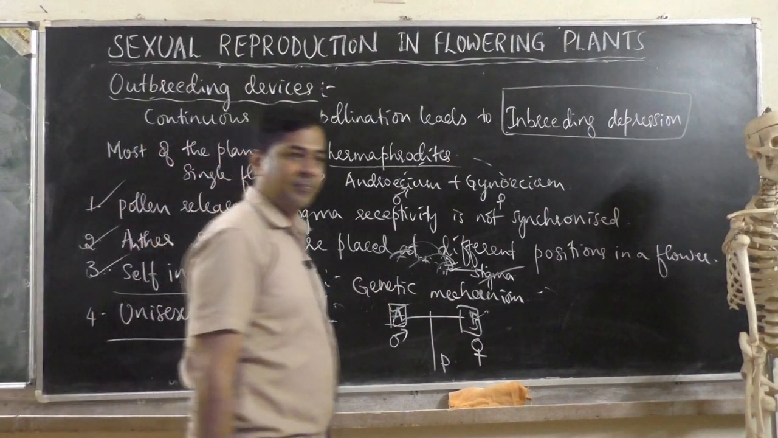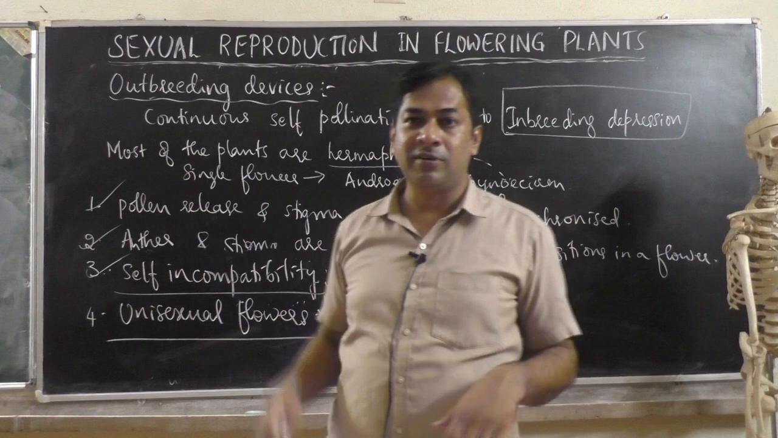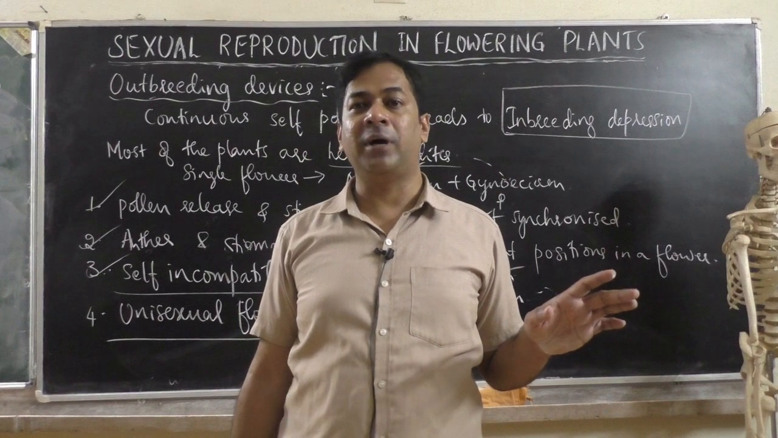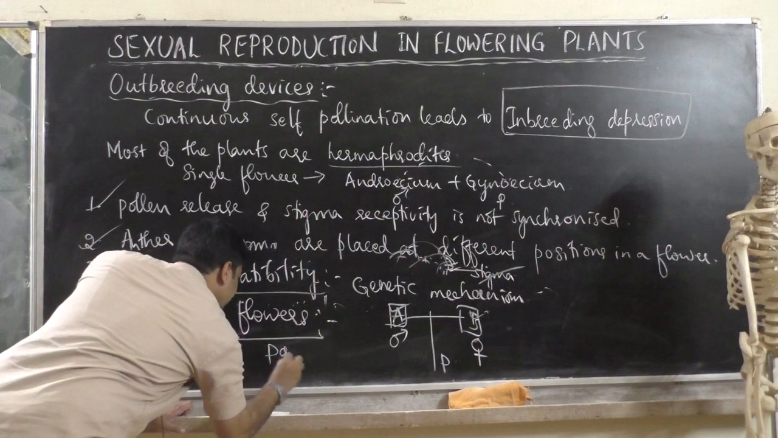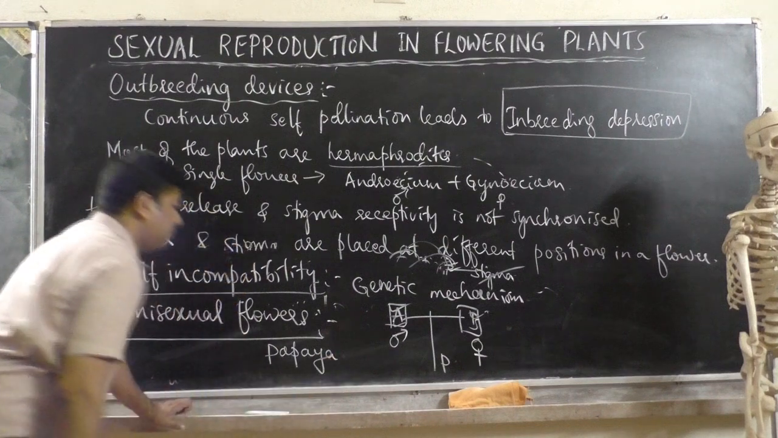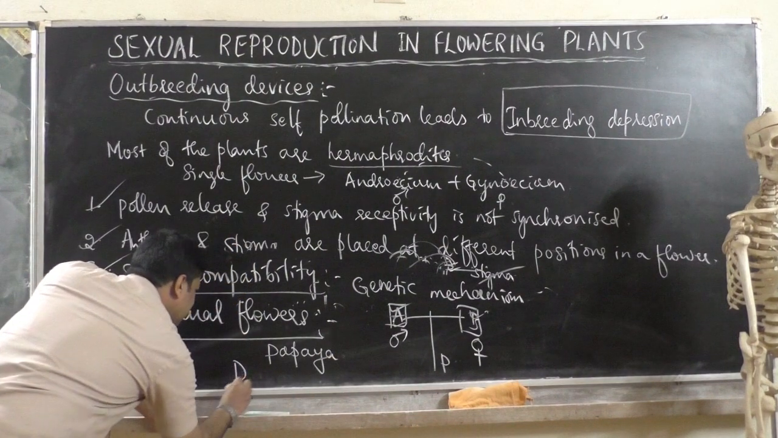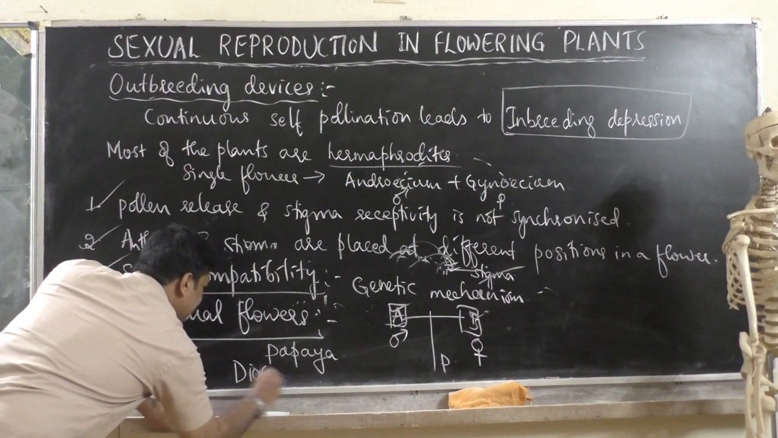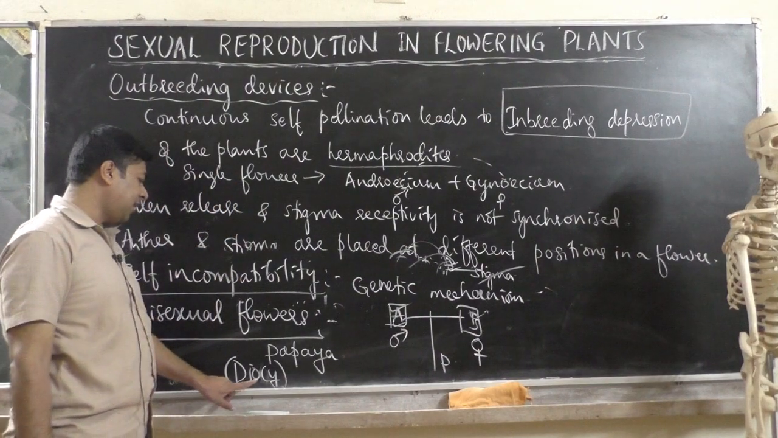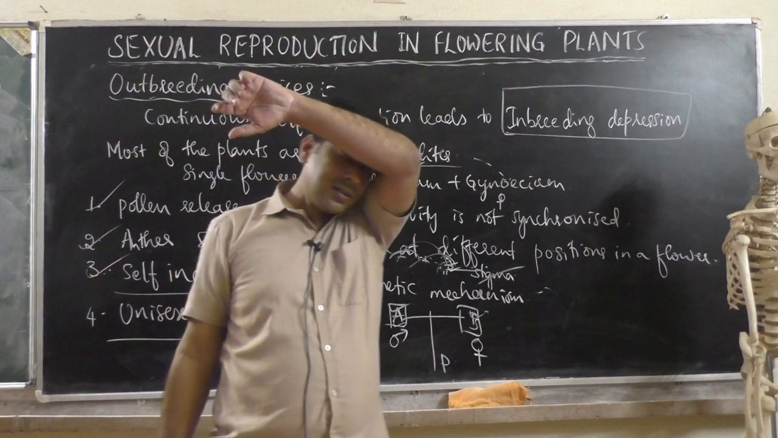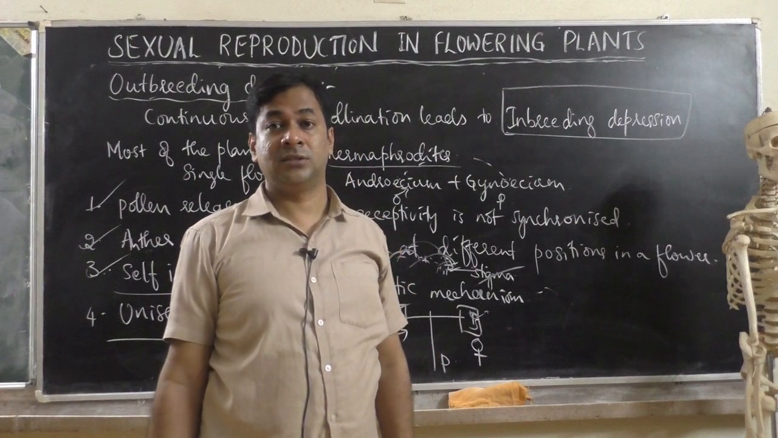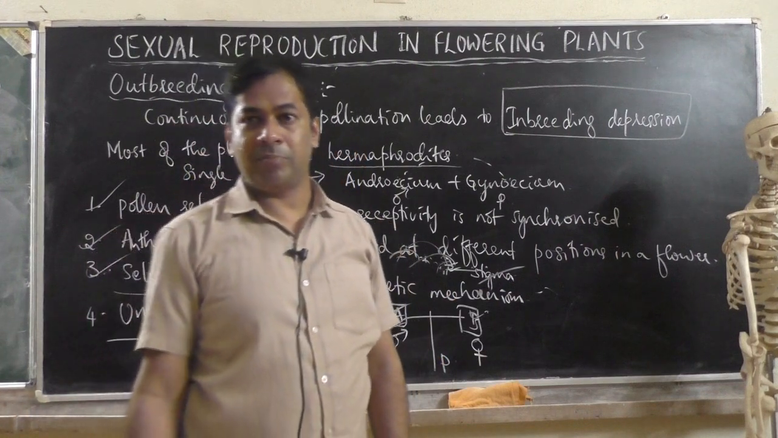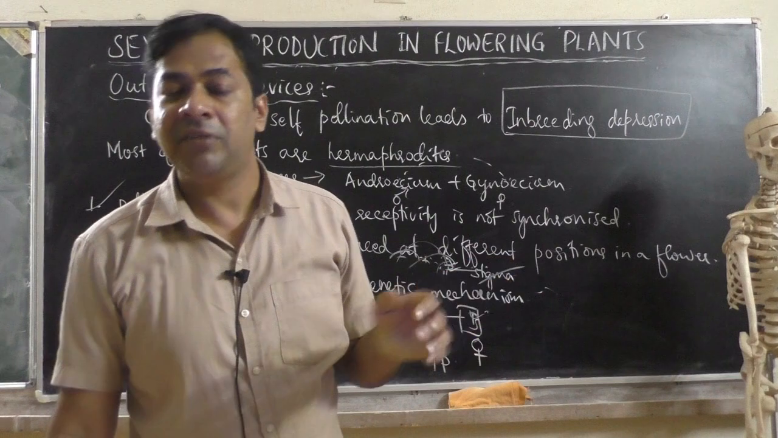One more case is there. Male plant is different, female plant is different. Male plant, female plant, both are different. Like papaya especially. Papaya shows a condition called dioecy, D-I-O-E-C-Y. Dioecy means showing the dioecious condition. Dioecious means male is separate, female is separate. Papaya tree, have you seen? In the papaya plant, male plant is separate, female plant is separate.